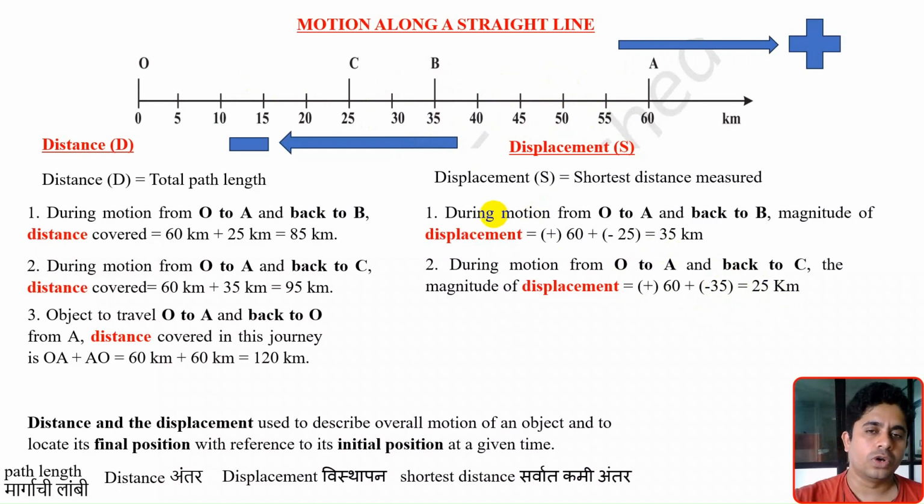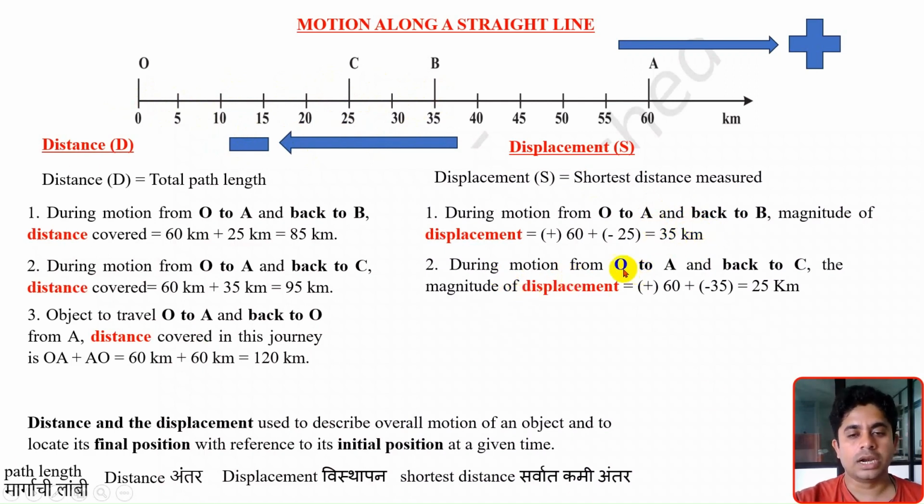We have to focus on the initial position and final position, and measure the distance between them along a straight line. So for the first case, if I take the journey from O to A and back to B, O is the initial position, B is the final position. Measure the distance between the initial position and the final position along the straight line path. O to B along a straight line. How much is the distance? Measure the intervals 1, 2, 3, 4, 5, 6, 7. 7 into 5, how much is it? 35 kilometer. Like this also we can calculate.